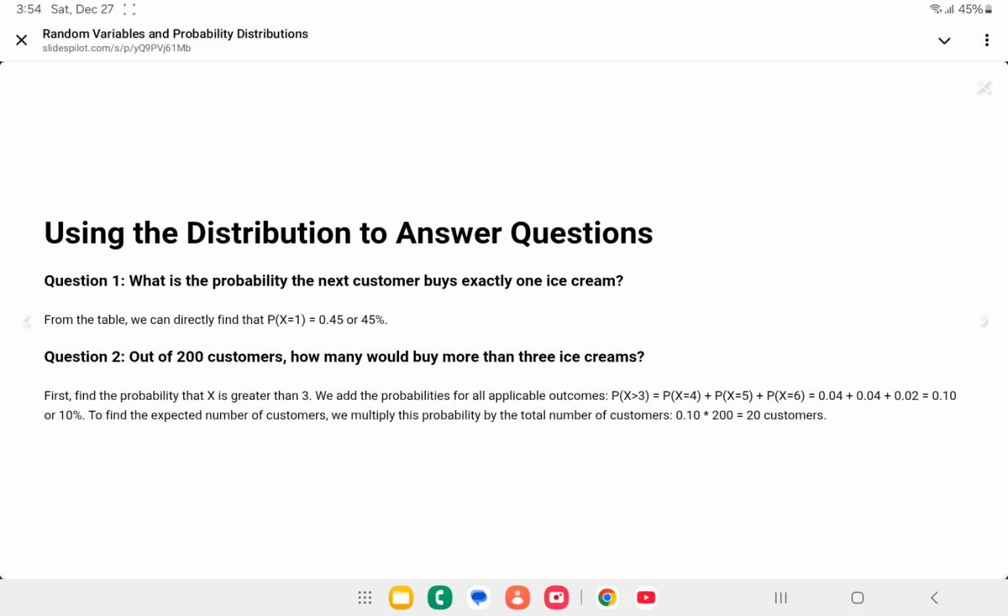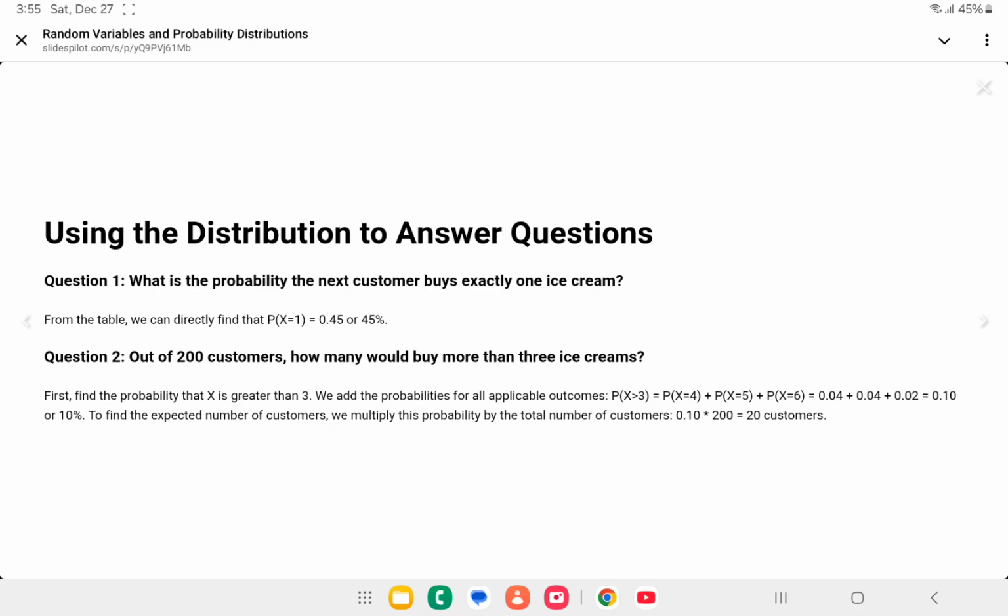The probability that X is greater than 3 equals the probability that X equals 4 plus the probability that X equals 5 plus the probability that X equals 6, which equals 0.04 plus 0.04 plus 0.02, which equals 0.1 or 10%. 0.1 times 200 equals 20. So we would expect 20 customers out of the next 200 to buy more than 3 ice creams.